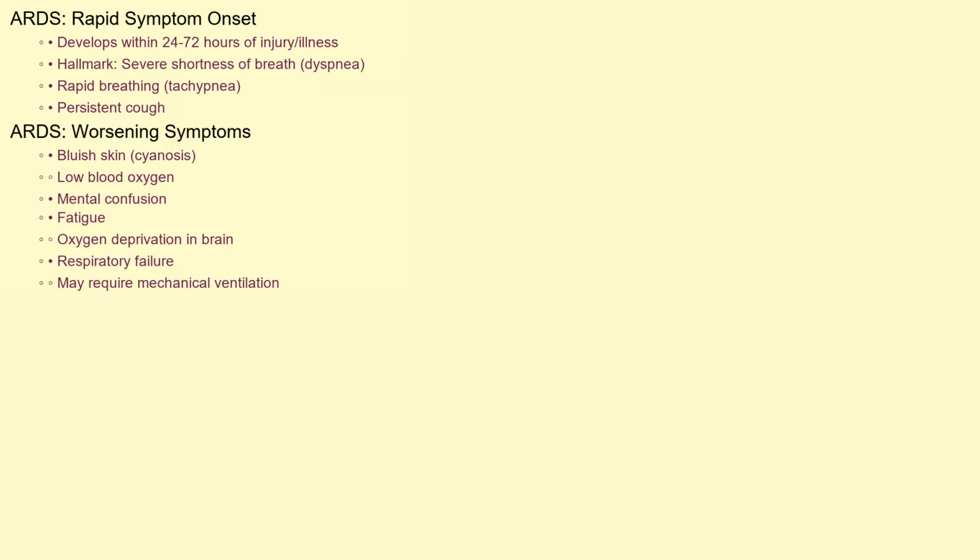The symptoms of ARDS can develop rapidly, typically within 24 to 72 hours of the initial injury or illness. The hallmark symptom is severe shortness of breath, or dyspnea. Patients may also experience rapid breathing, called tachypnea, and a persistent cough. As the condition worsens, the skin may appear bluish, a sign of cyanosis, indicating low oxygen levels in the blood. Mental confusion and fatigue can also occur due to oxygen deprivation of the brain. In severe cases, ARDS can lead to respiratory failure, requiring mechanical ventilation.